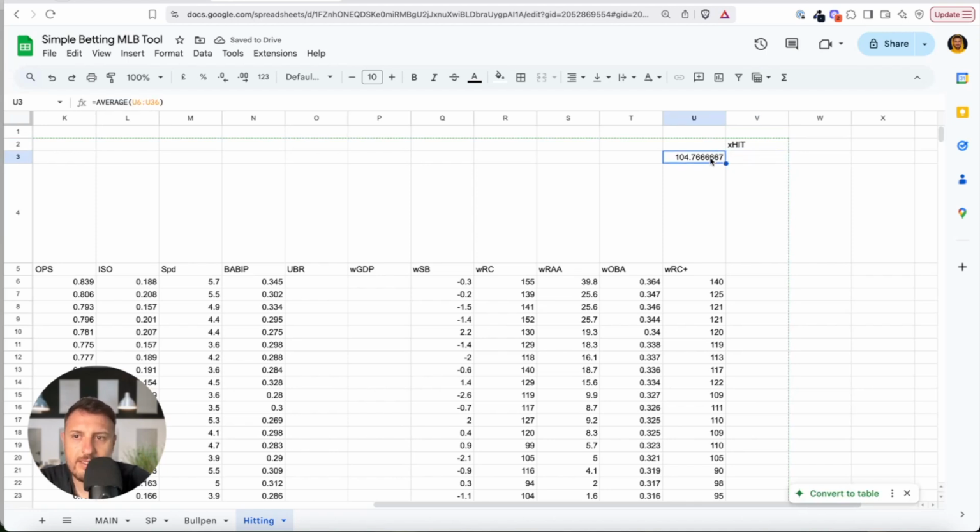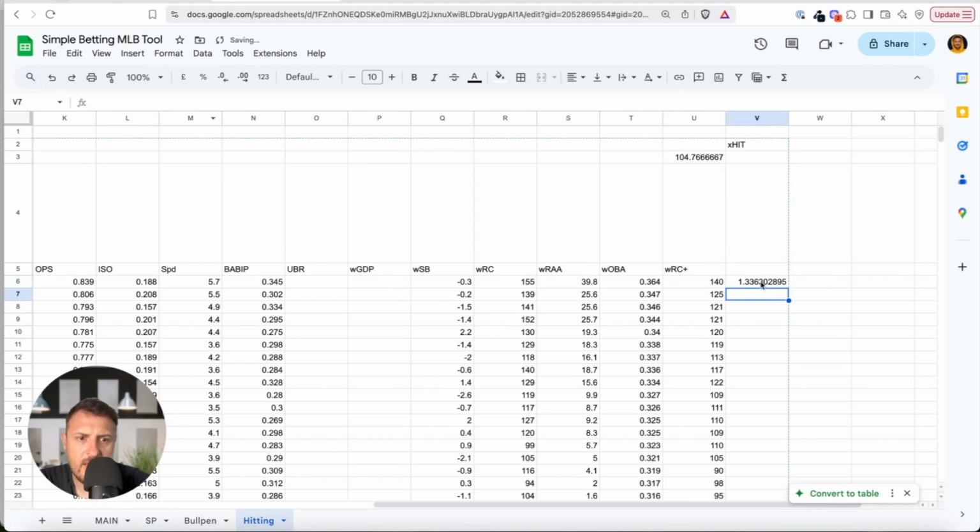So I will show you another thing you can do. This is the average, and what we're looking at is how much better a team's number is than this average. How to do this: I will simply divide this number by this number, and this number is always the same, right?